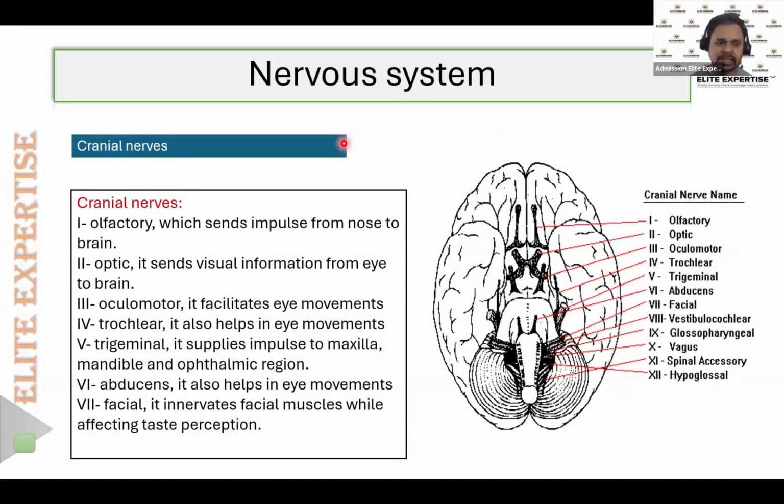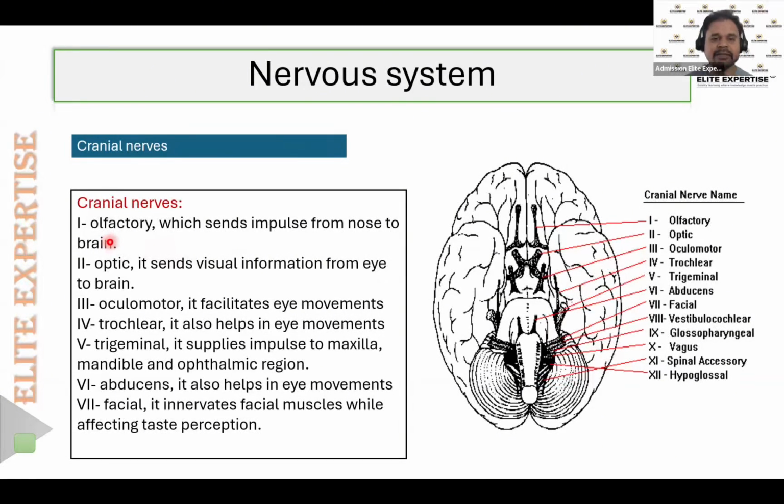Olfactory means sense of smell. Okay? So it is the cranial nerve which sends the impulses from the nose to the brain. Whenever we smell something, that information will be sent to the brain mainly through the olfactory nerves. So olfactory is the first cranial nerve, and it is applied to the nose. Its main function is to send the information from the nose to the brain.